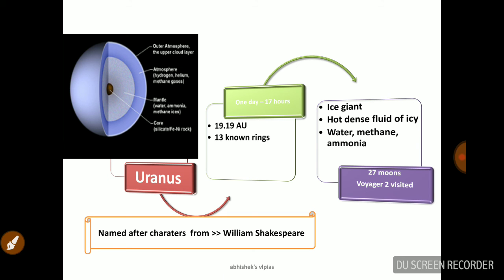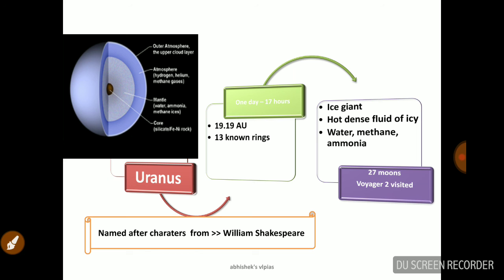So that is Saturn. Now we are discussing Uranus. Uranus is 19.919 astronomical units away, and has 13 known rings. One day is 17 hours. And this one is an ice giant. Ice giant means it is a hot, dense fluid of icy matter. Water, methane, and ammonia are what most of Uranus is built from. And 27 moons are there, and Voyager 2 visited this planet, don't forget.